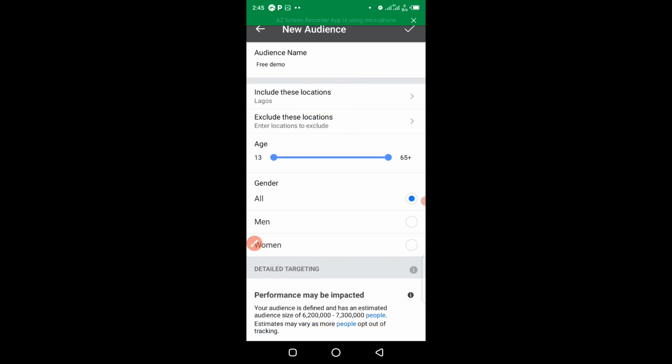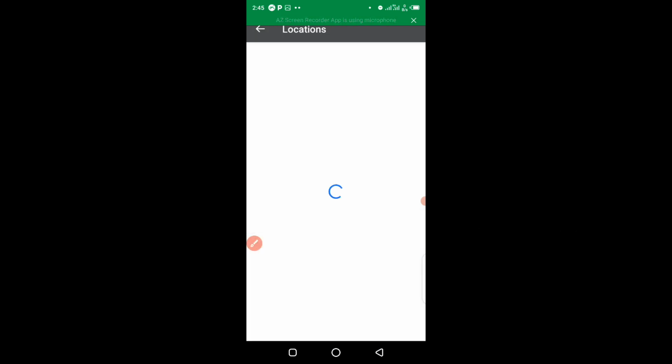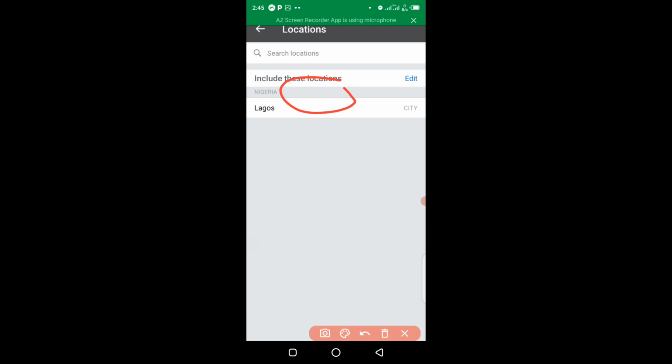So include the location. I click on location. You have to determine how you want to target your audience by location. That's what it simply means. So by default here I have Lagos. I might decide to remove Lagos, or I might decide to leave it in Lagos. Now for you to add more, you have to click on search location and type in more locations.